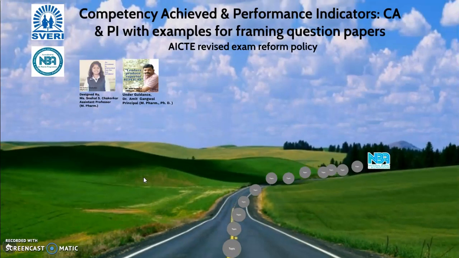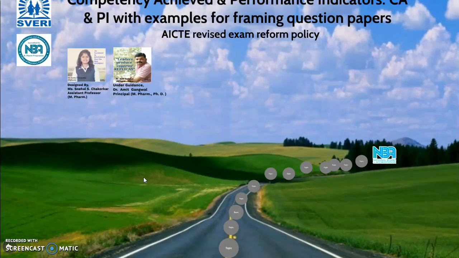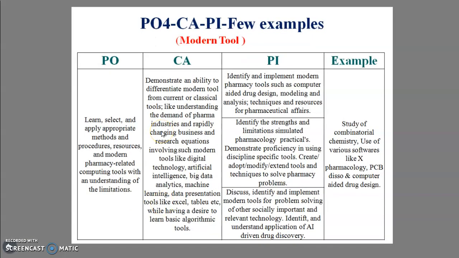Then our next PO, which is modern tool usage. Then what is the competency? Demonstrate the ability to differentiate modern tool usage from the various classical manners. Then what are the PIs to check whether that student has an idea about the modern tool? Identify and implement the modern pharmacy tools like computer-aided drug design. Then identify the strengths and limitations of simulated pharmacology practicals, and also discuss, identify and implement the modern tools used to solve the pharmaceutical problems.